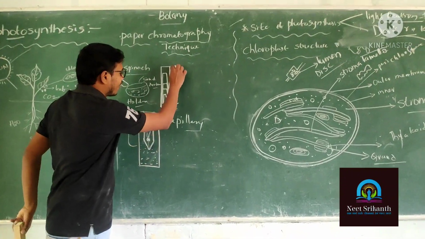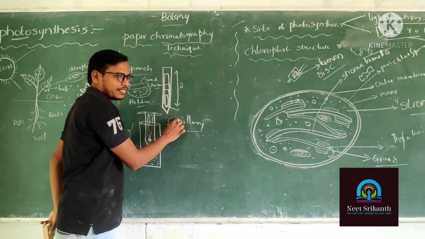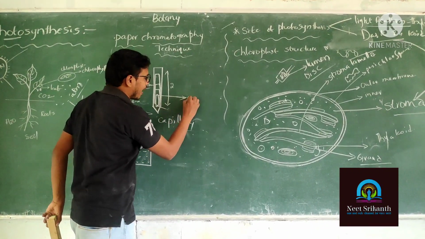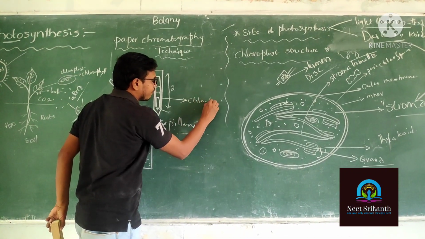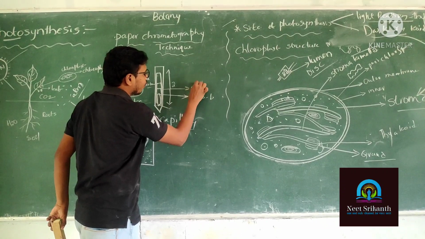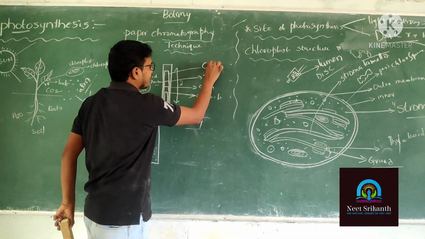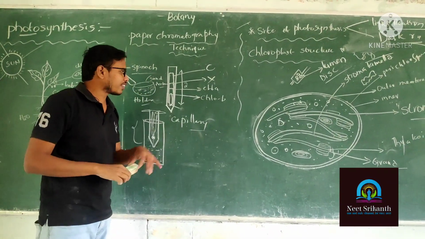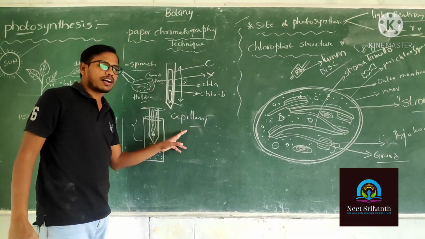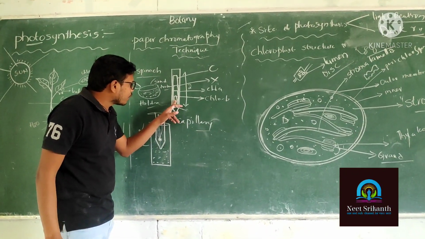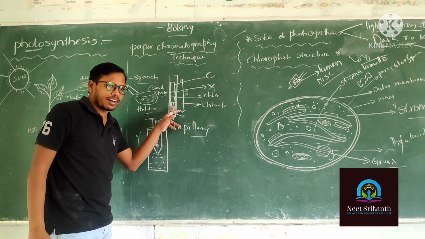For example, here we have chlorophyll B, here chlorophyll A, this one is xanthophyll, and this one is carotene. We do not know what these are at first. After the capillary movement, we are going to discover a light yellowish green color.